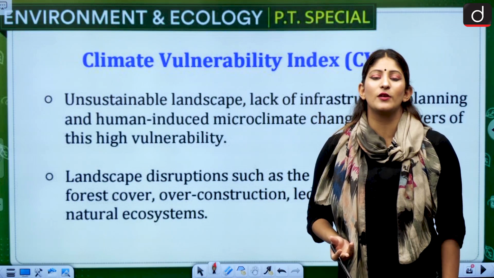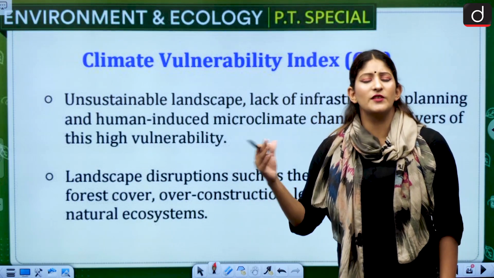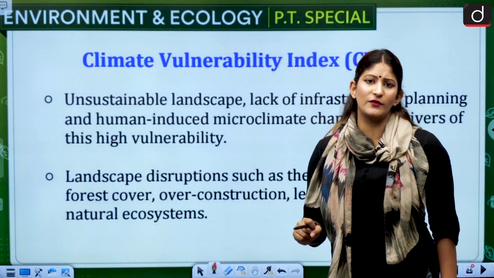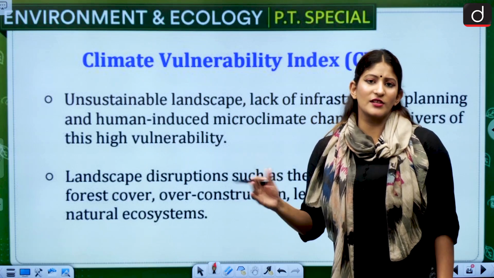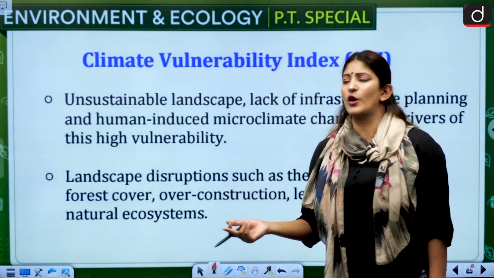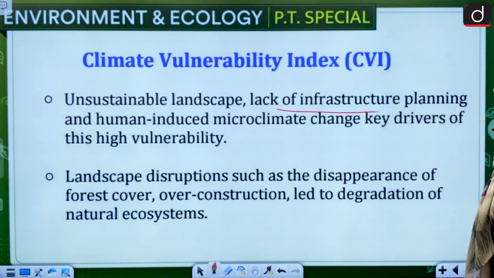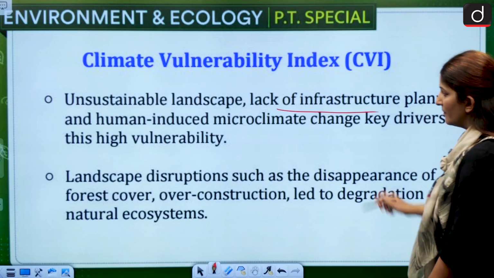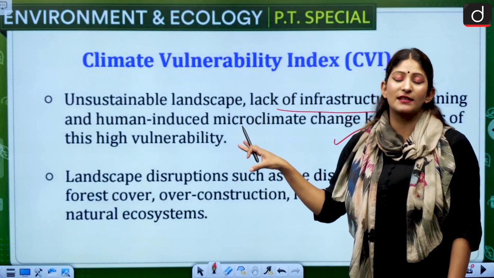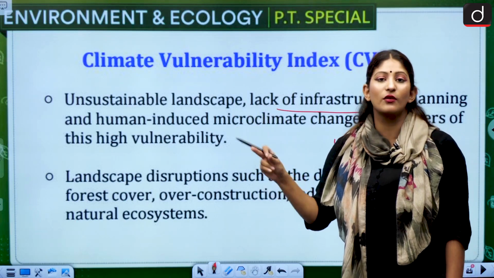They are dependent for their employment on fishing, fish harvesting, and many other things which are allied to agriculture and allied activities related to the blue economy, right? Unsustainable landscape, lack of infrastructure planning, and human-induced microclimate change are the key drivers of its high vulnerability. So these are the many things that are a reason of vulnerability.